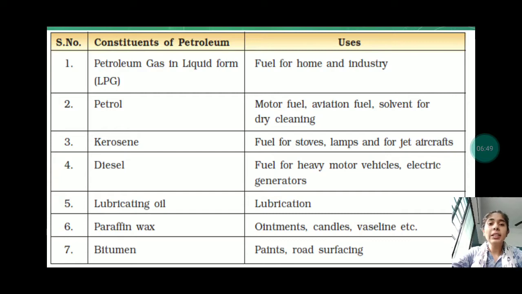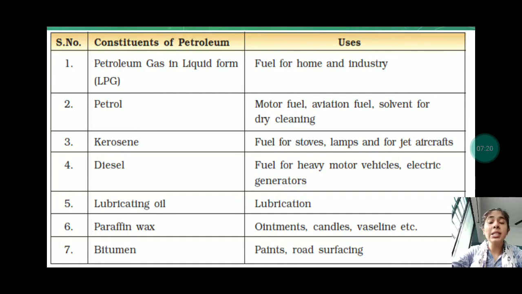Here you can see the different kinds of constituents of the petroleum and their uses. Children, it is very important, okay, it can come in 1 or 2 marks, and it can come in 2 to 3 marks, such as: please write the uses of petroleum gas, petrol, kerosene, diesel, lubricating oil, paraffin wax, bitumen. In this way also they can ask.